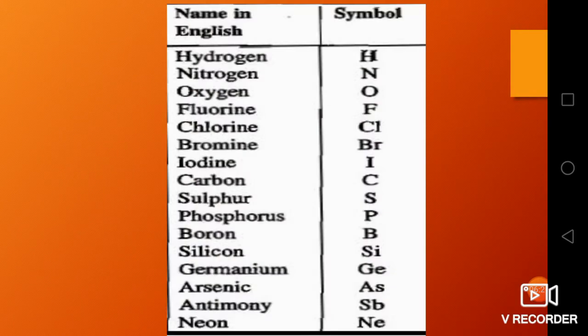A few examples of elements and their symbols are: for hydrogen the symbol is H, nitrogen N, oxygen O, fluorine F, chlorine Cl, bromine Br, iodine I, carbon C, sulfur S, phosphorus P, boron B, silicon Si, germanium Ge, arsenic As, antimony Sb, neon Ne. So these are a few elements and their symbols.